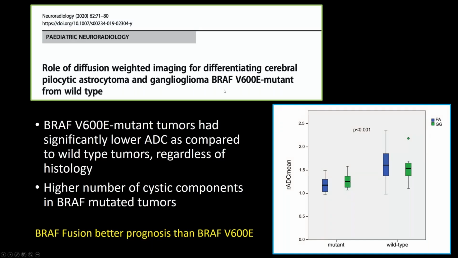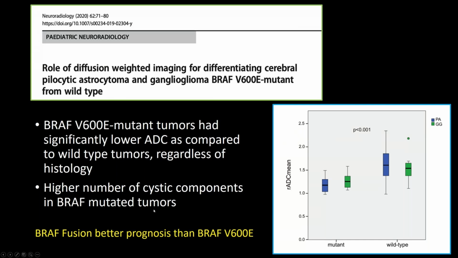The reason this is important is because BRAF fusions have better prognosis than BRAF V600E mutations. And so a lot has been done with diffusion in this area. So you can see here, this is a paper from Neuroradiology in 2020, which showed that the mutant type pilocytic astrocytomas and gangliogliomas had an overall lower ADC mean as compared to the wild type tumors in these categories.